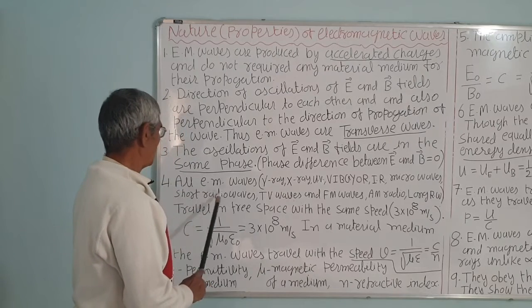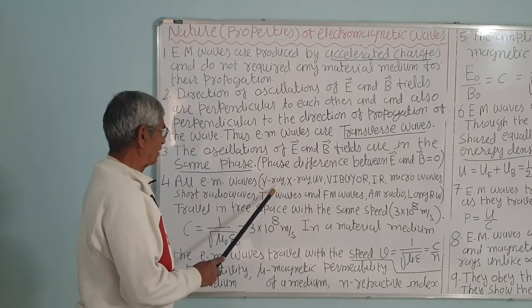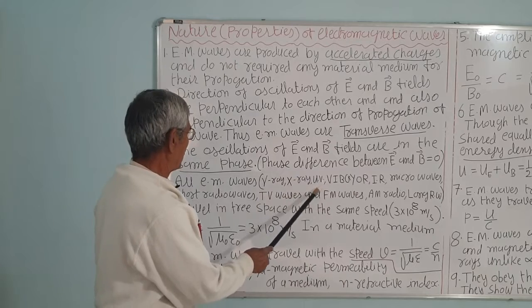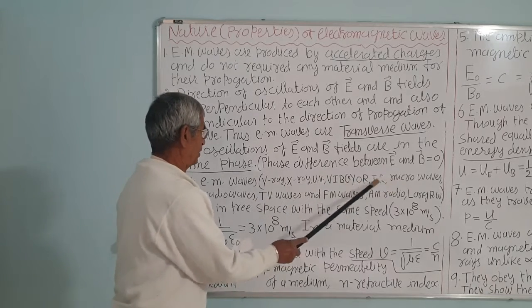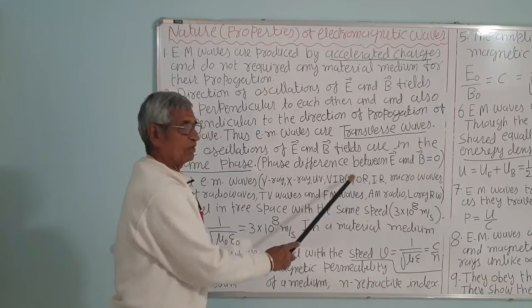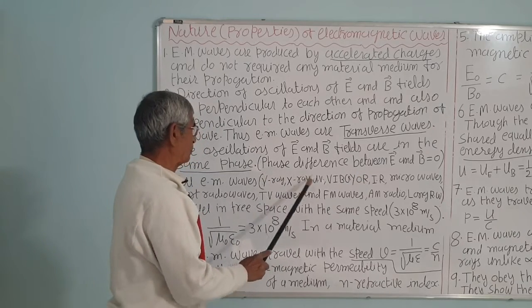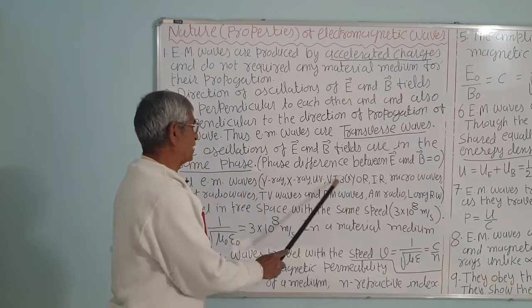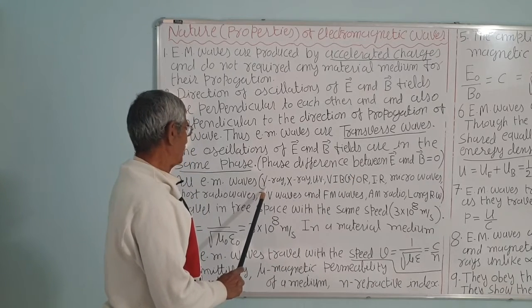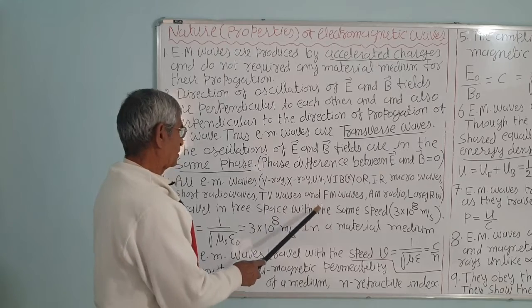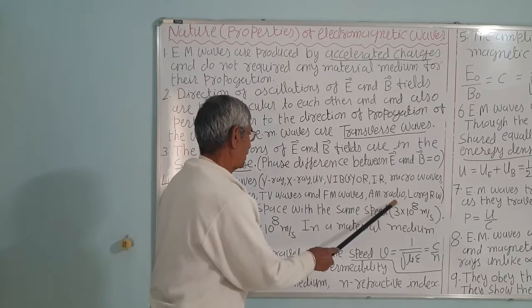Fourth, all electromagnetic waves, that is gamma rays, X-rays, ultraviolet, are in the order of decreasing frequency or increasing wavelength. If you go from left to right, the frequency will decrease. Gamma rays have the highest frequency, and the last one is the long radio waves.